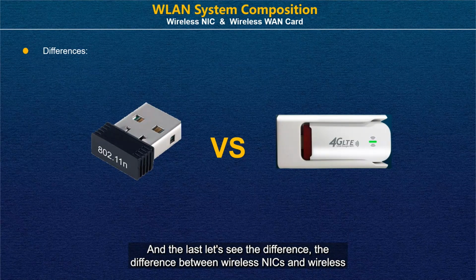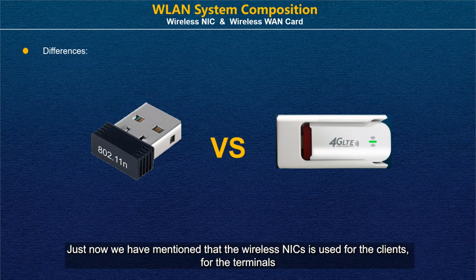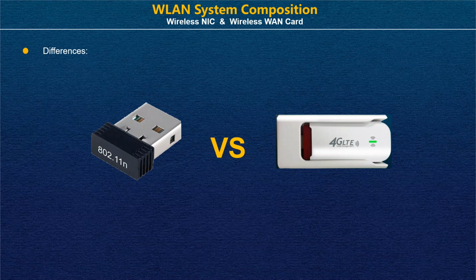Okay, and the last, let's see the difference between the wireless NIC and the wireless WAN card, because sometimes you will get confused. What's the difference between them? Just now we mentioned that the wireless NIC is used for the clients, the terminals, to access the wireless network, while the wireless WAN card is an equipment that sends out signals.